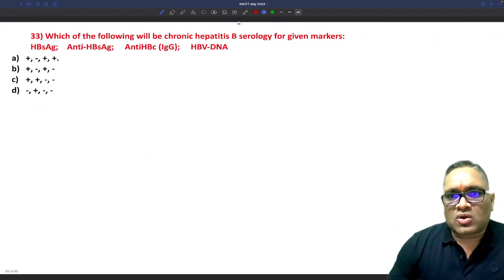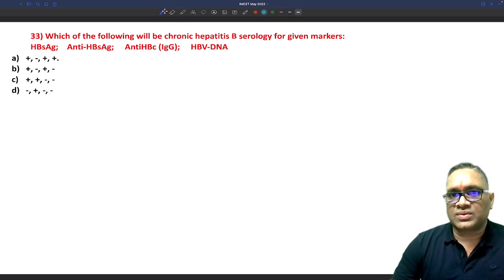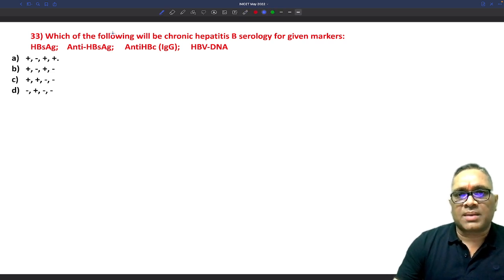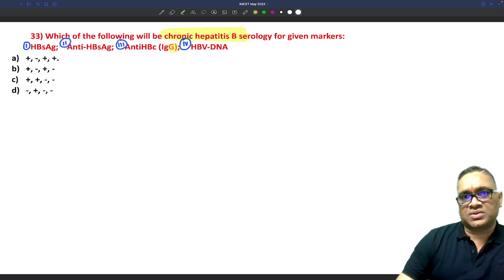Which of the following will be the chronic hepatitis B serology? This is again a very good question which I have discussed in my app lecture, right? If you see my app, I have discussed it there. There are four things which the examiner has given here. One is HBsAg, second is anti-HBs, third is anti-HBc IgG, and fourth is HBV DNA. And the examiner is asking which will be the feature of chronic hepatitis B serology, right?